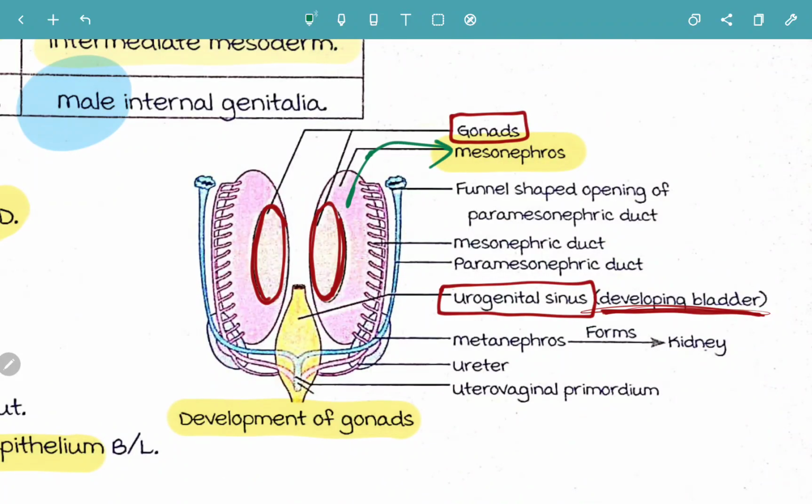Next to the mesonephros, you are going to have your mesonephric ducts.